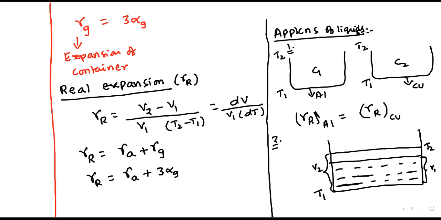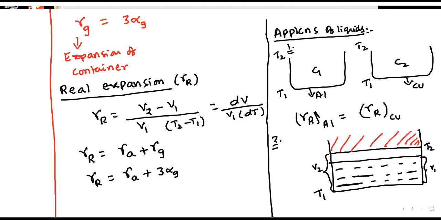Observe the region I am shading; this is the unoccupied volume of the container. Suppose I have two liquids, one mercury and one water, such that this unoccupied volume, dV, will be constant.